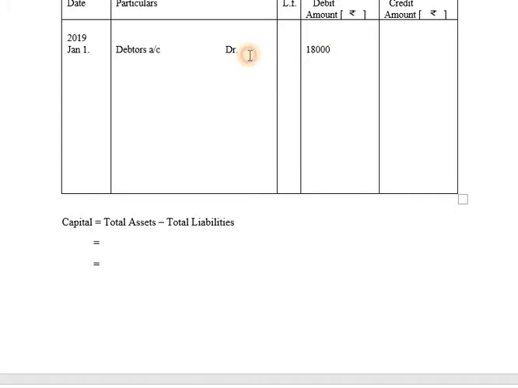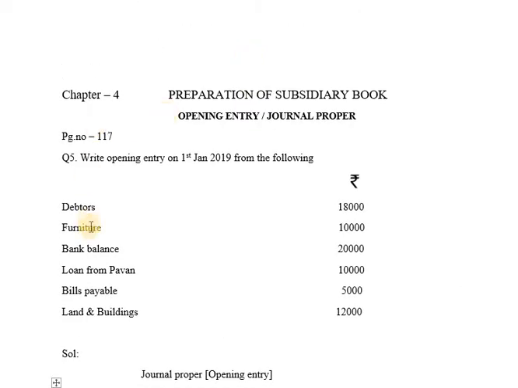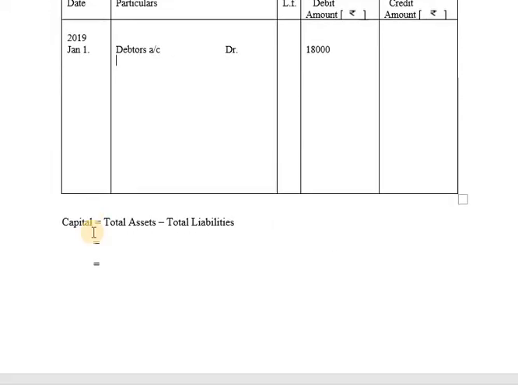Next, after debtors we have furniture. Furniture is also not among those 5 names, so furniture will be recorded on debit side. Furniture is given as 10,000, so it will be recorded as furniture account debit. The amount of furniture is given as 10,000, so it will be taken as 10,000 on debit side.